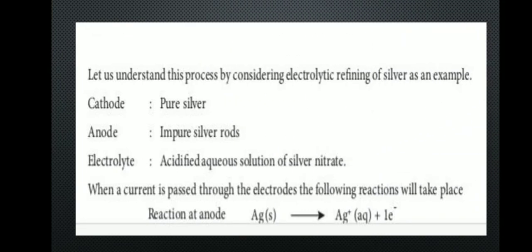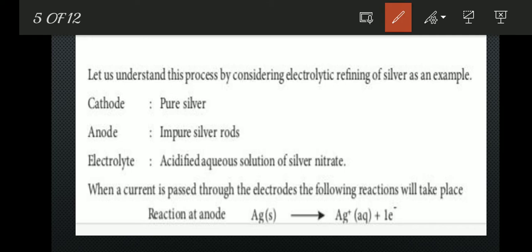Let us understand this process by considering electrolytic refining of silver as an example. Cathode: pure silver. Anode: impure silver rods. Electrolyte: acidified aqueous solution of silver nitrate. When a current is passed through the electrolyte, the following reactions take place. Reaction at anode: Ag gives Ag+ plus 1 electron. Reaction at cathode: Ag+ and 1 electron give pure silver.